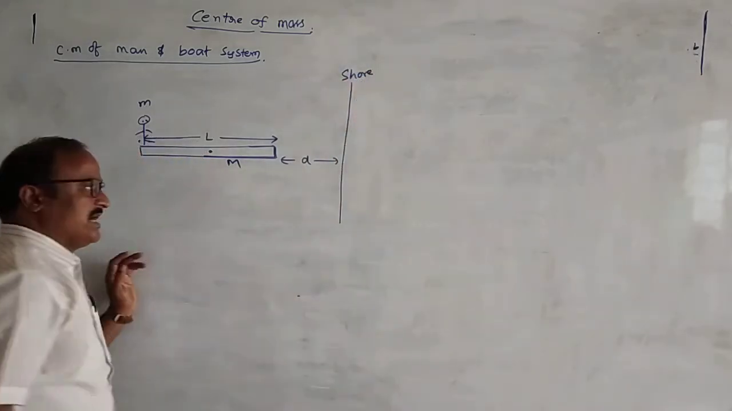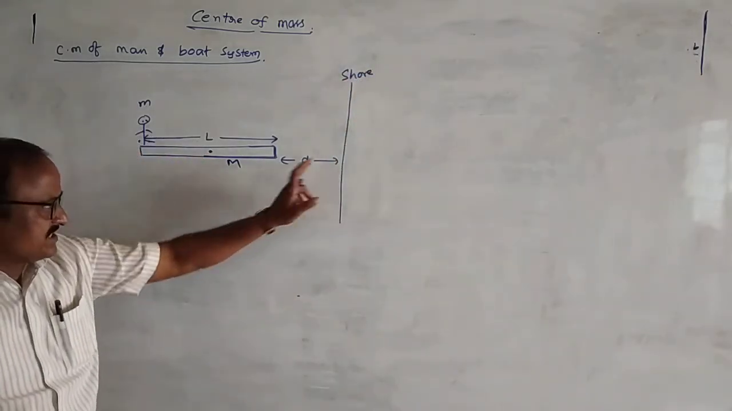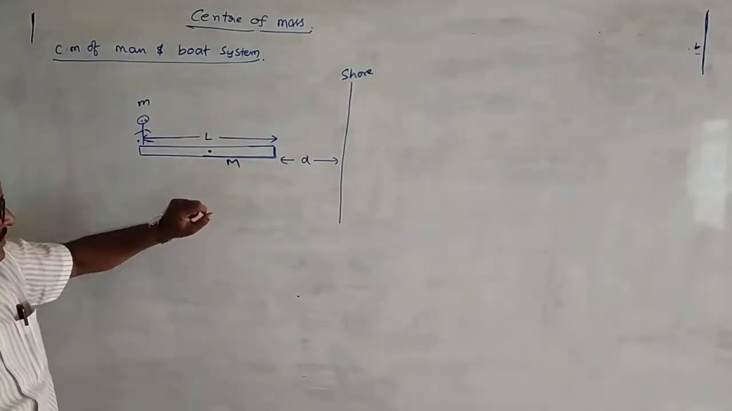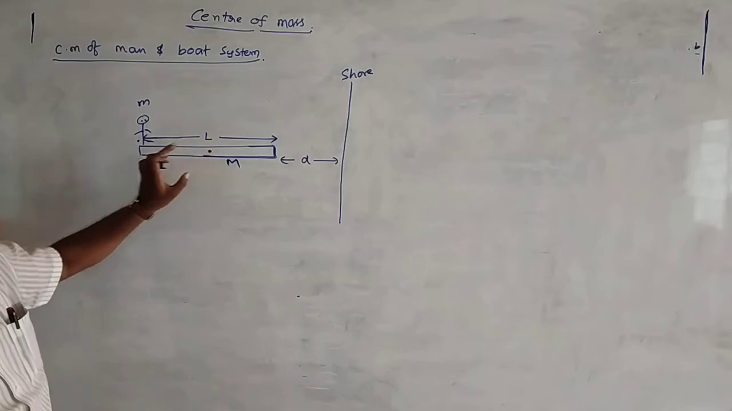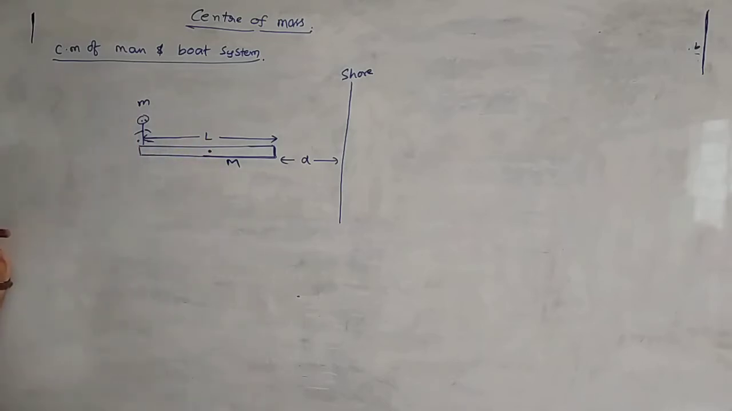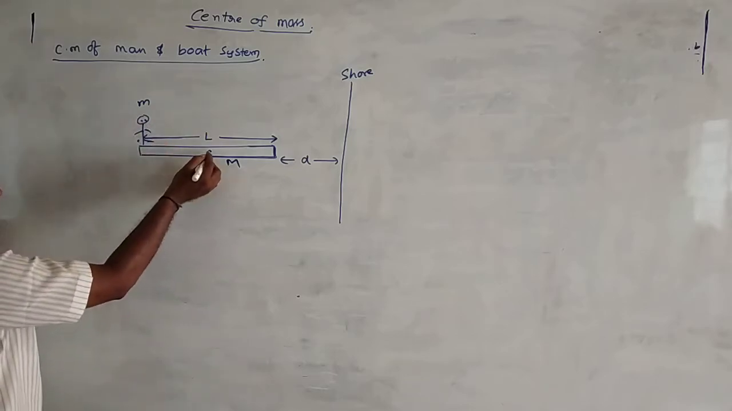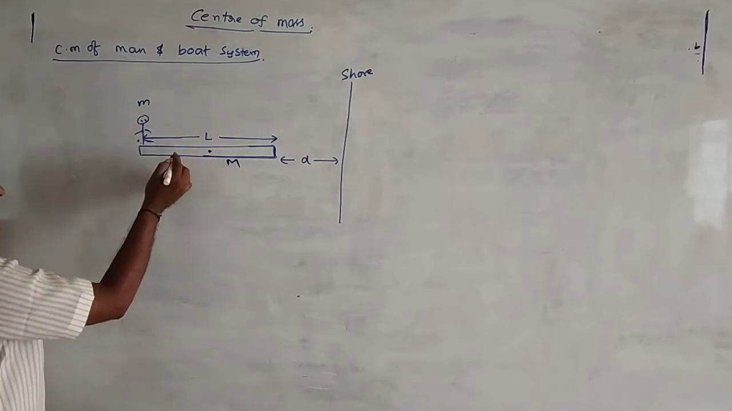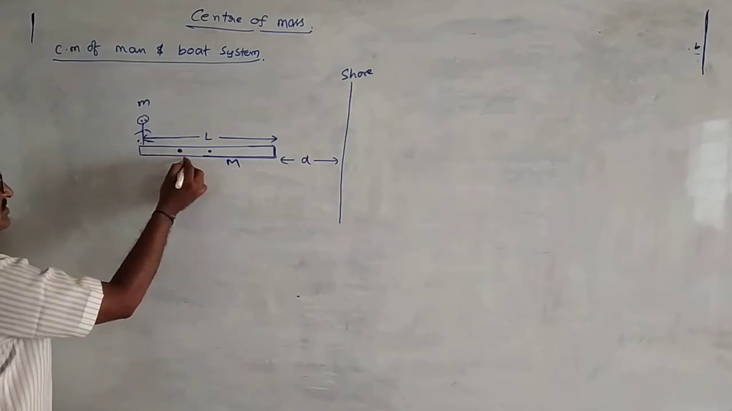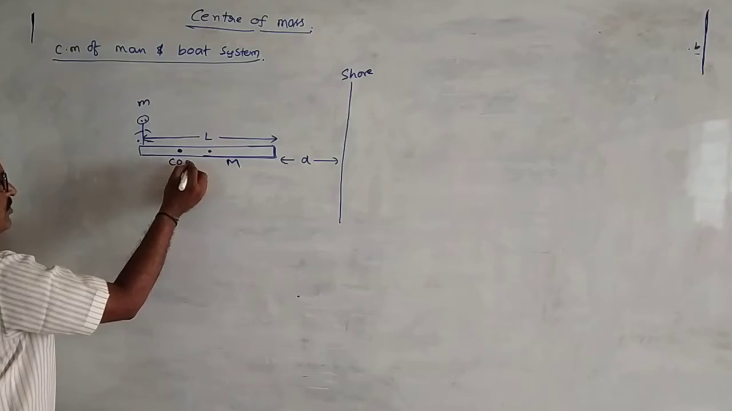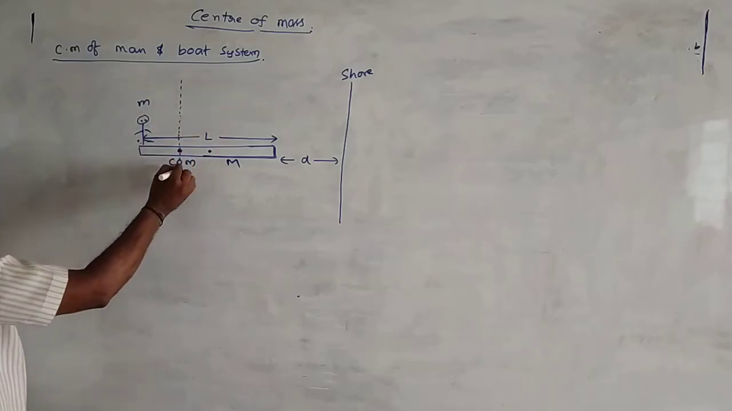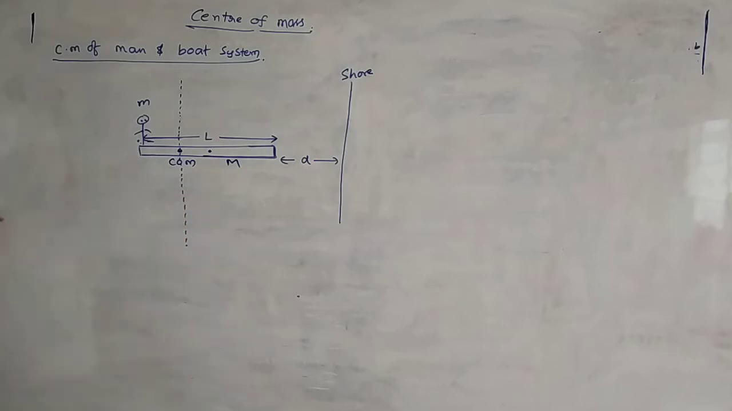Let the boat be at a distance d from the shore. Mass of the boat is capital M and the person standing on the boat at one end has mass m. Now, as it is a man and boat system, the combined center of mass will lie at this point. This is the vertical line passing through the center of mass of man and boat system.